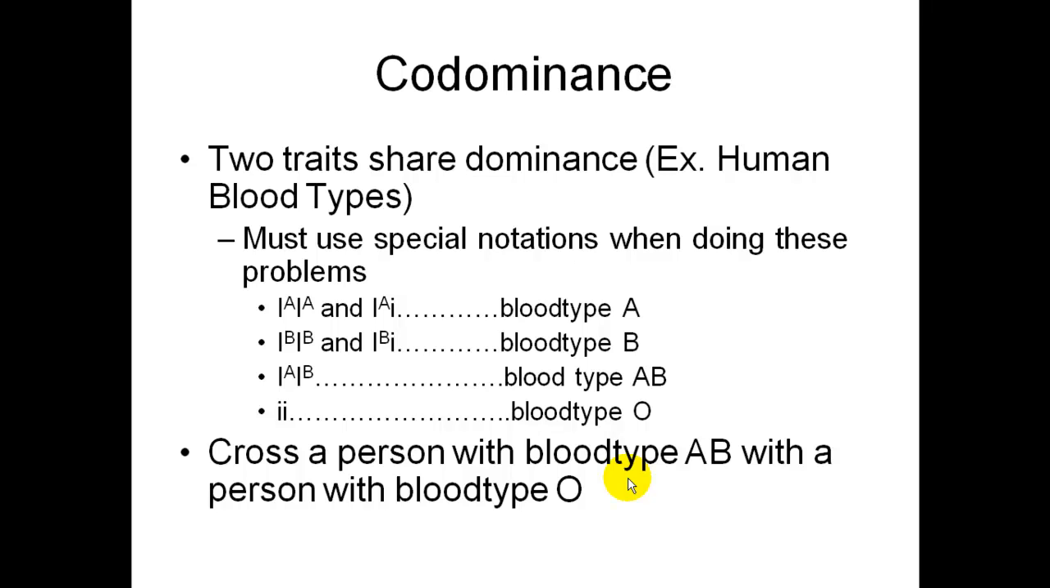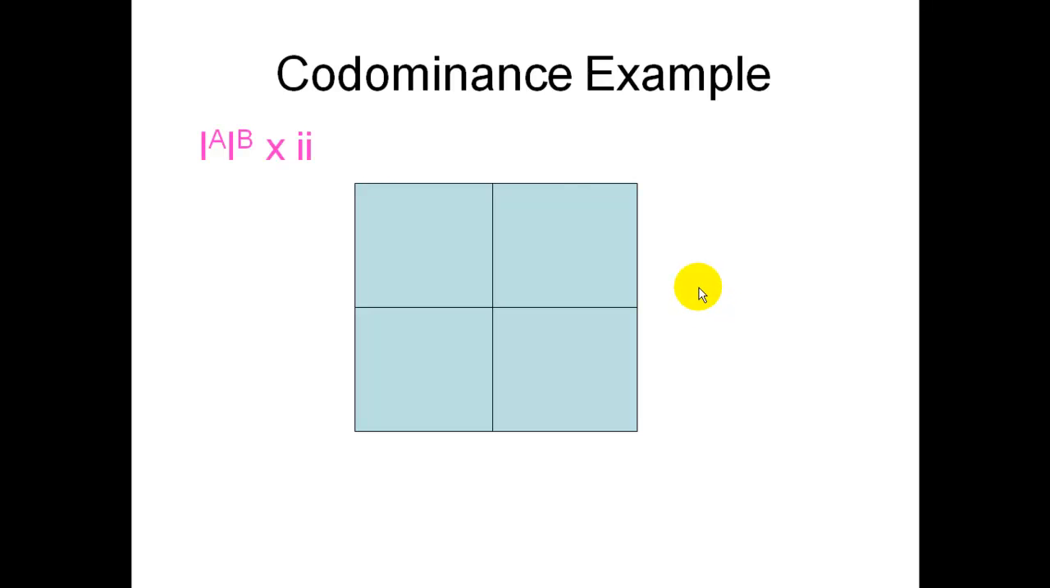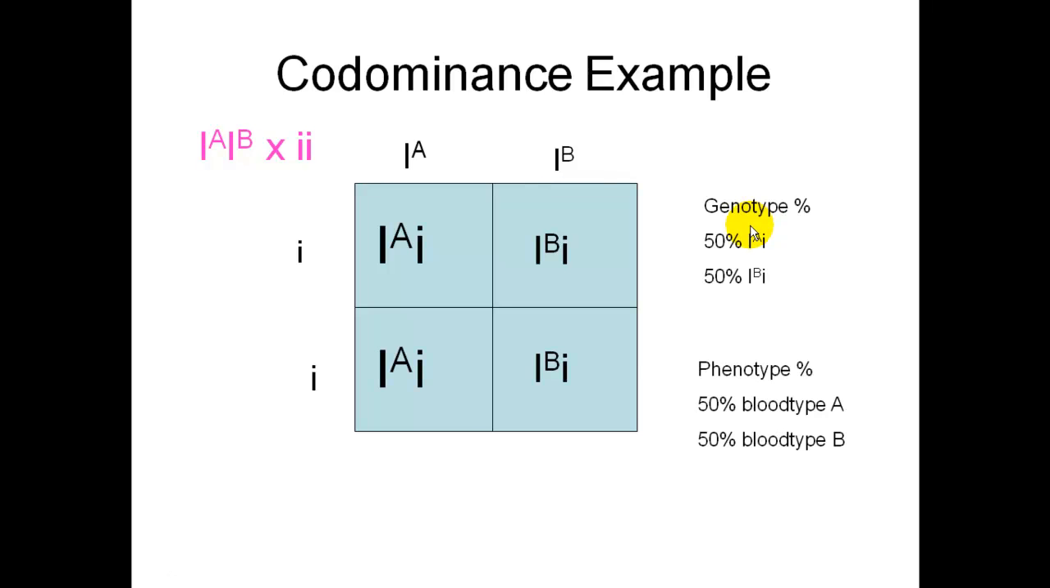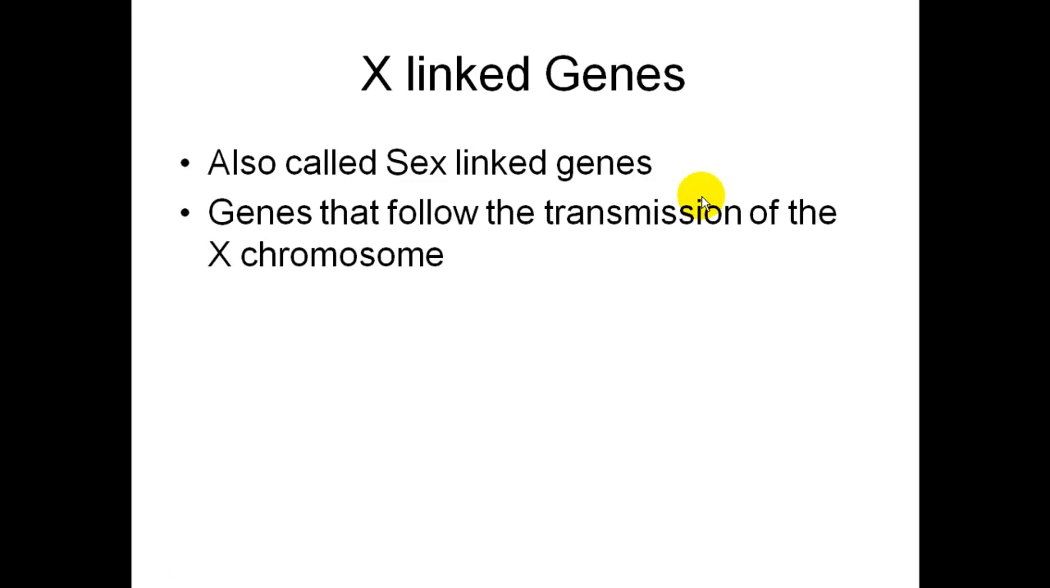So cross a person with blood type AB with a person with blood type O, you would have IAIB times little i little i. And that's how you would set it up, just like your other crosses. Always write your dominant letters first. So IA little i, IB little i, IA little i, IB little i, and then you have your genotype and phenotype.